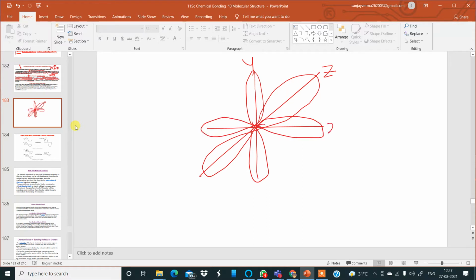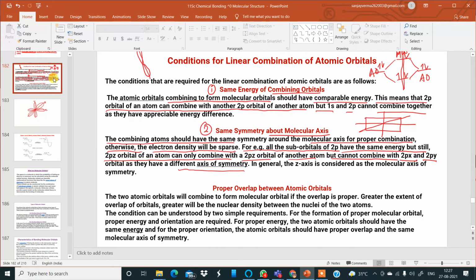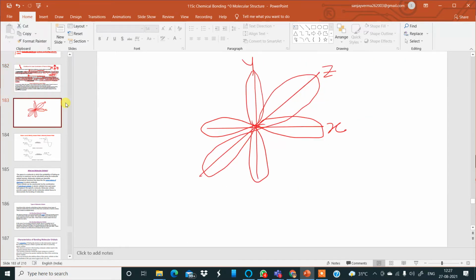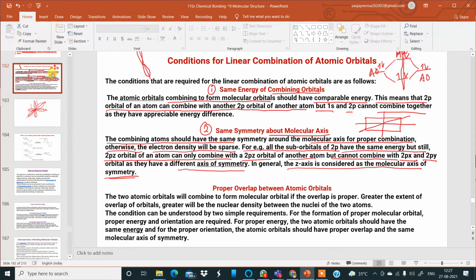The z axis is considered the molecular axis of symmetry, the axis which divides the molecule exactly into two halves. It is not disturbing the y or the x axis. Now there has to be a symmetry. Now number 3: proper orientation, proper overlap between atomic orbitals.